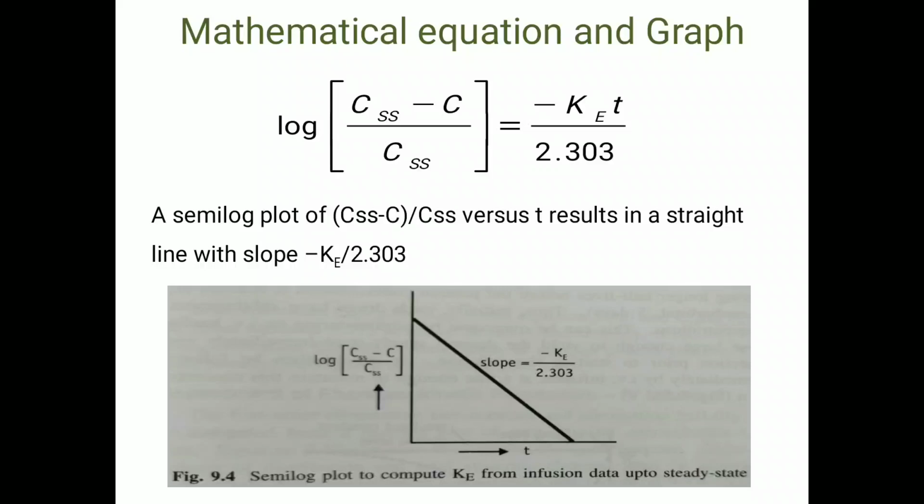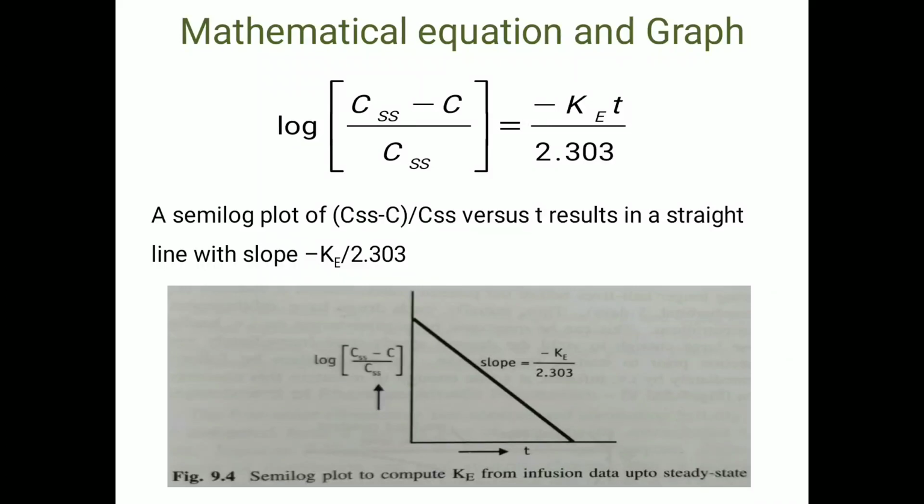From this equation we can determine various pharmacokinetic parameters. In the previous model also we saw an equation, that is log of C is equal to log C0 minus KE t upon 2.303. The graph is plotted between log of C versus time, a straight line is obtained, and the elimination rate constant is determined from the slope. So the same is here, only the equation is different in this case. Log (CSS minus C) upon CSS is taken on the y-axis and time on the x-axis. Here CSS represents the steady state concentration.